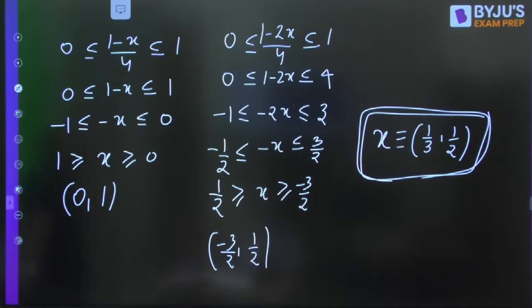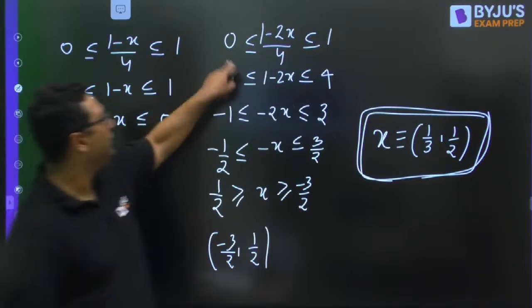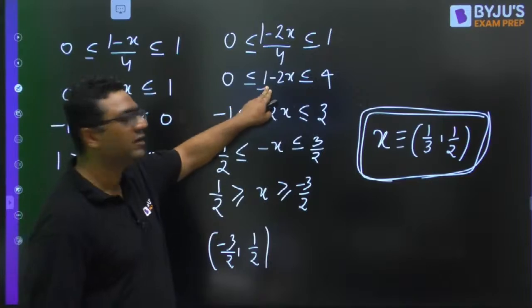Shivang, why will it be 0 to 4? Multiplied by 4. After that I will subtract the 1.